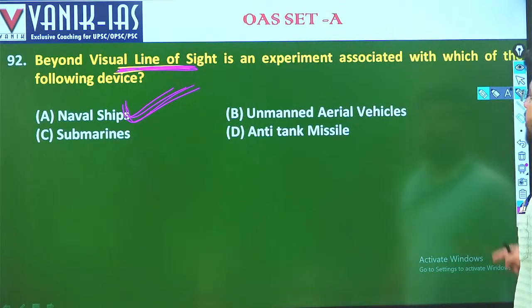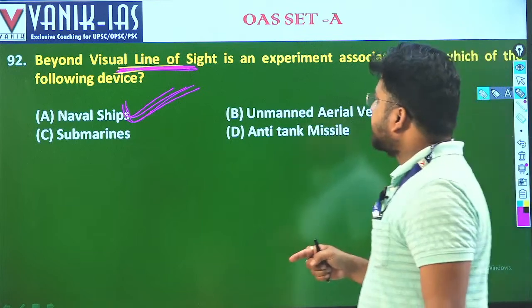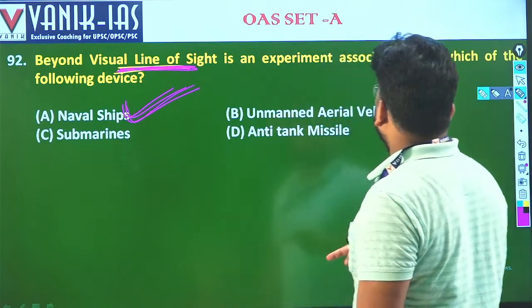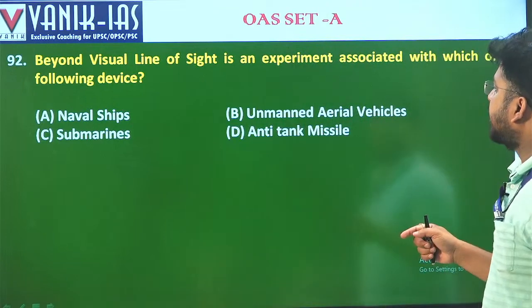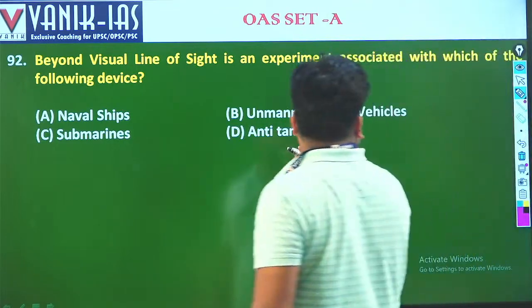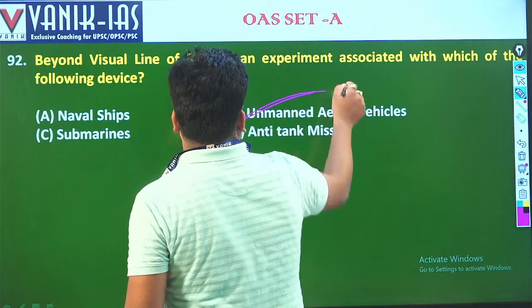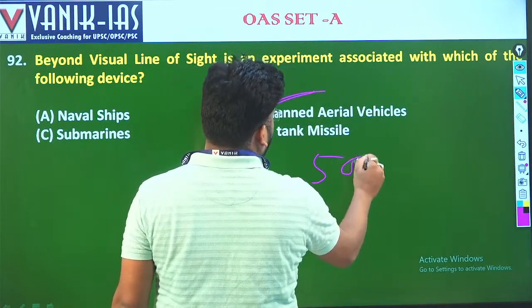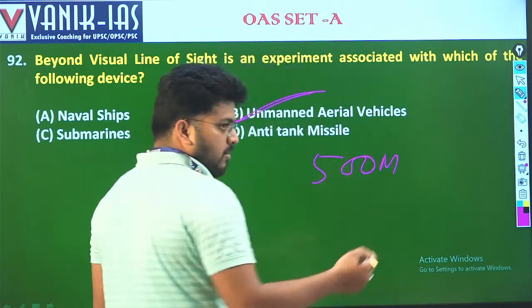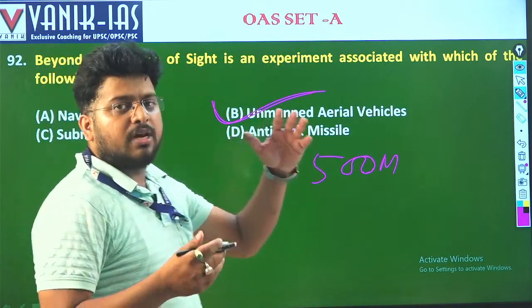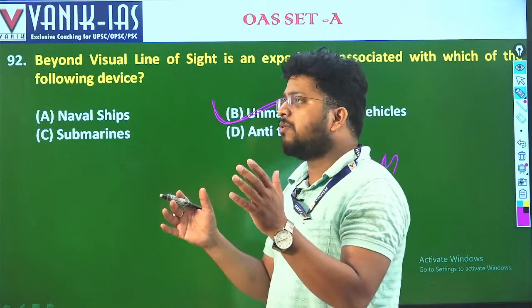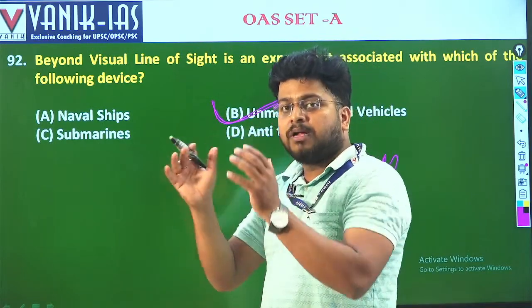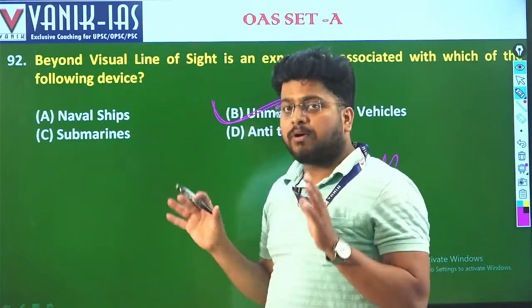Next question. Beyond visual line of sight is an experiment associated with which of the following devices? Beyond visual line of sight, it is UAV, that is unmanned aerial vehicle. Basically after 500 meters, that is beyond visual line. Usually, especially when we use a drone, we regulate the drone in our sight.